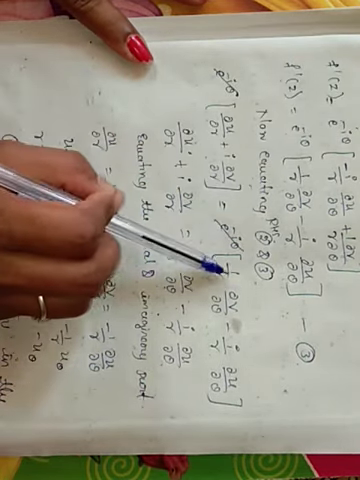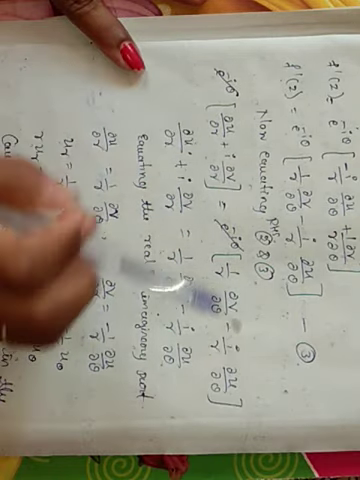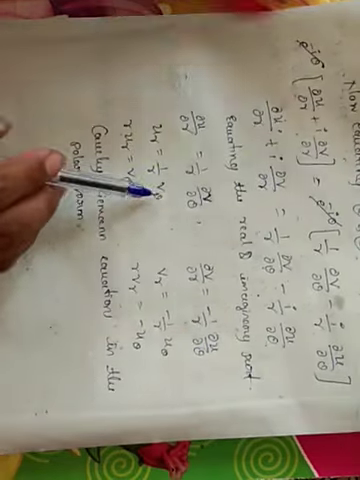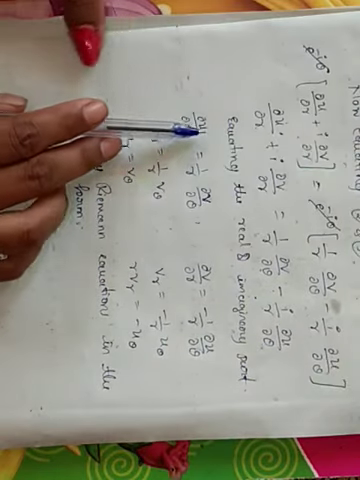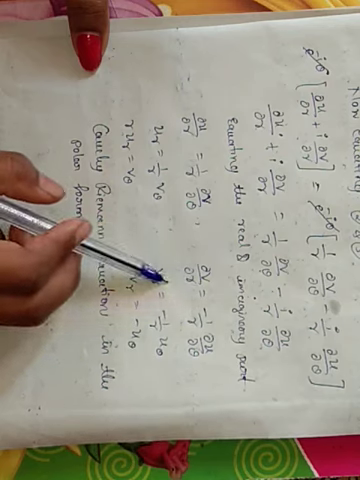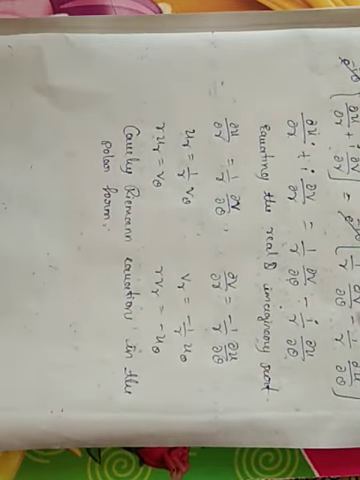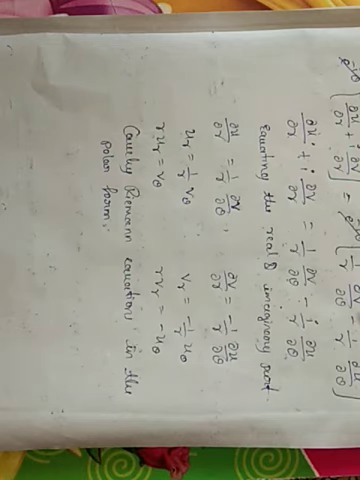Equating 2 and 3, we get this equation. Cancel e raised to minus i theta on both sides and equate the real and imaginary parts. We get the Cauchy-Riemann equations, that is dou u by dou r equal to 1 by r dou v by dou theta, and dou v by dou r equal to minus 1 by r dou u by dou theta. Those are our Cauchy-Riemann equations in the polar form.